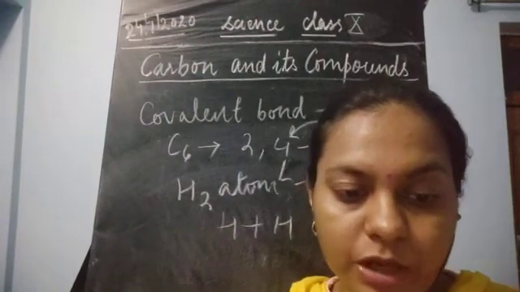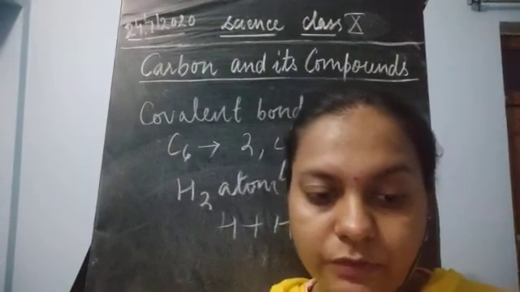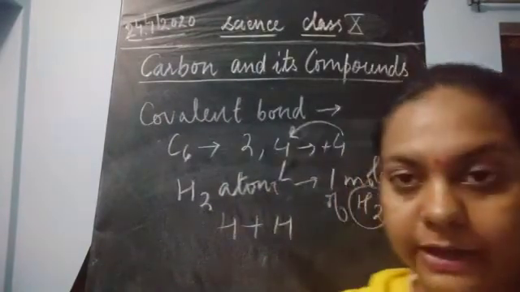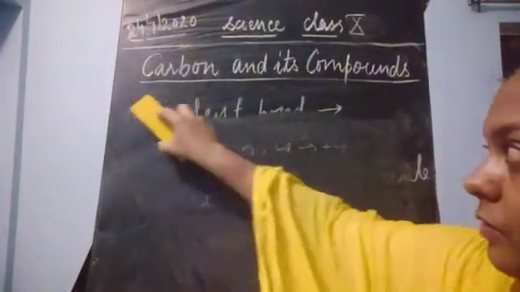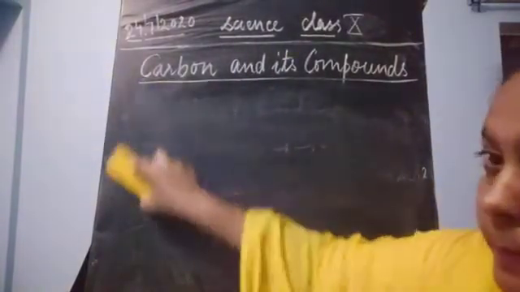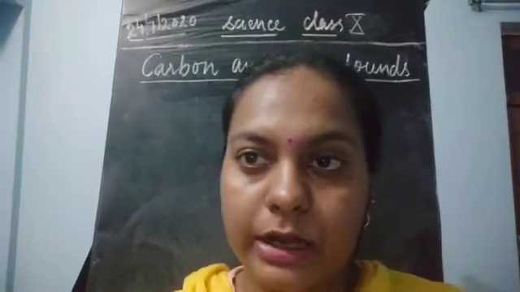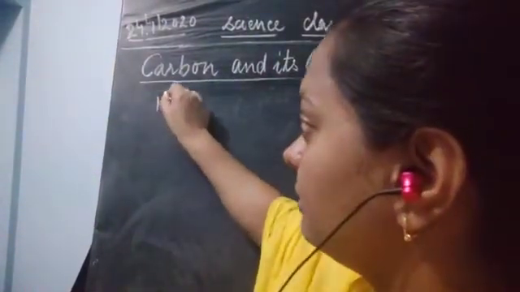The simplest molecule formed in this manner is that of hydrogen. What is the atomic number of hydrogen? Let us find out how this is done. We will form the covalent bond of hydrogen. So the first covalent bond is that of hydrogen.